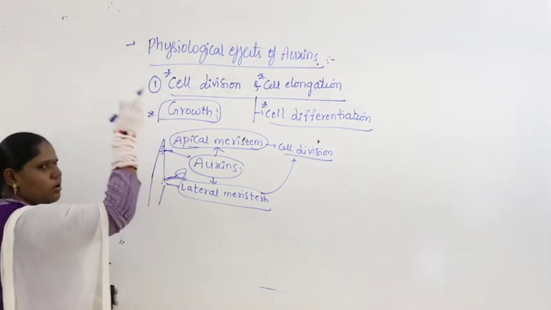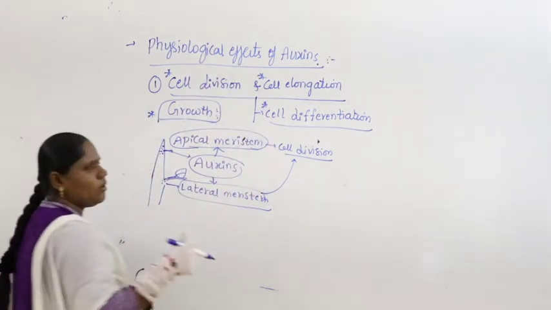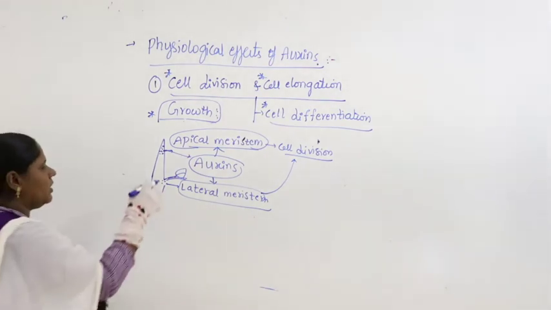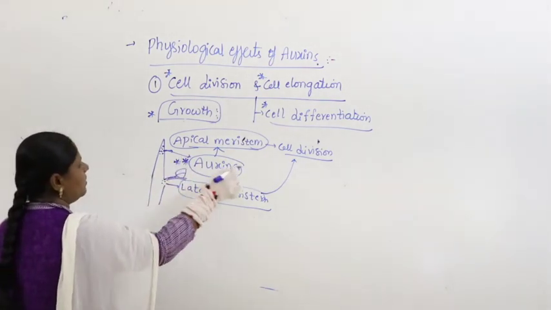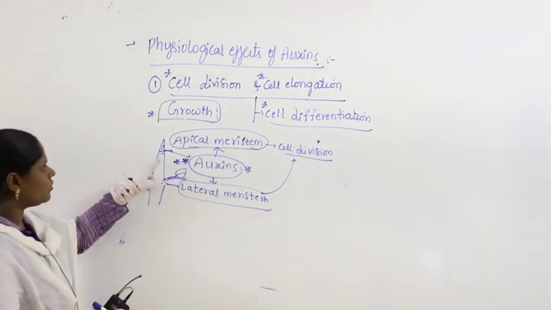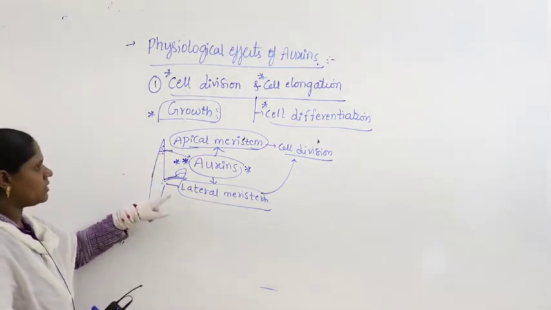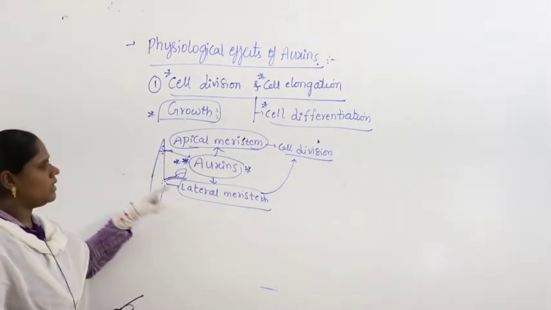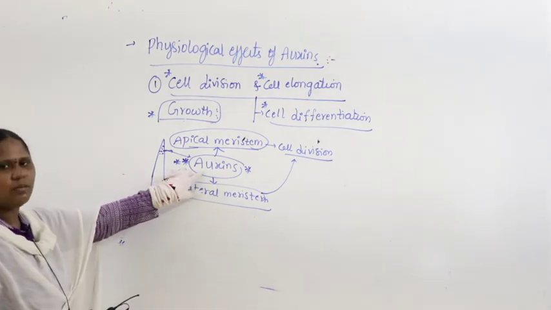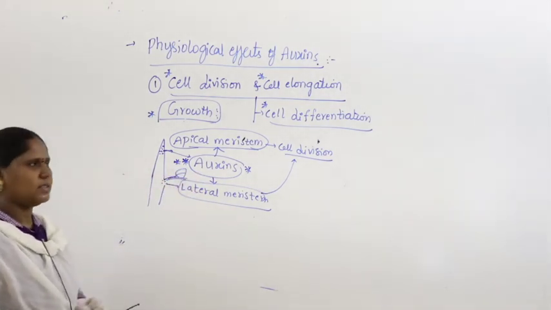It is a result of a sequence of cell division, elongation and differentiation. Who is responsible for this? Auxins are mainly responsible for making the cells undergo cell division. Apical meristem and lateral meristem both undergo cell division. It is mainly due to the chemical present in the tip or laterally. It is all because of auxins.